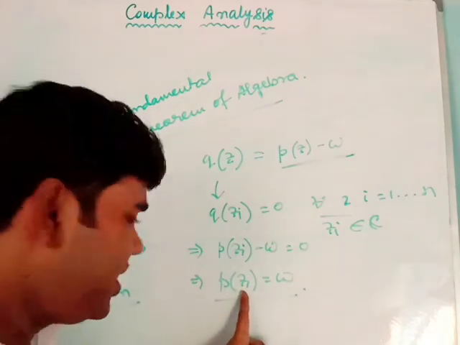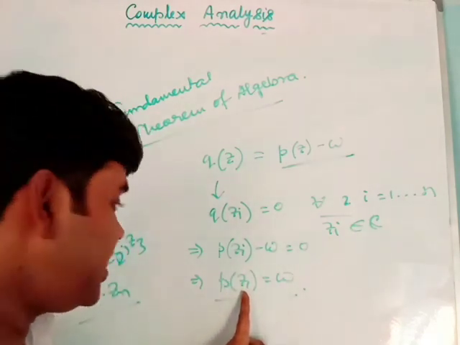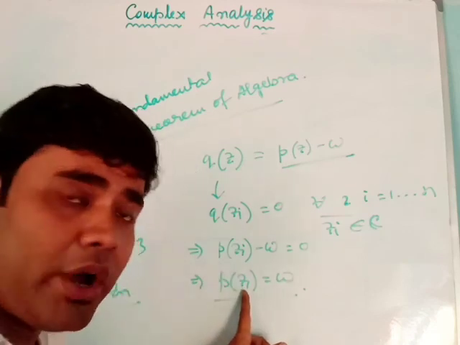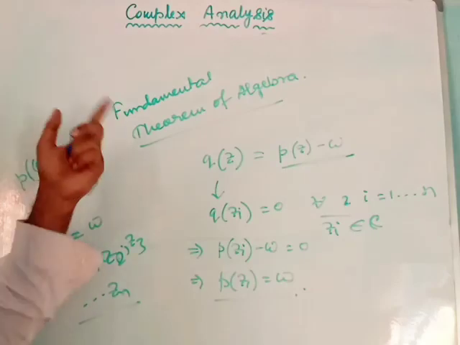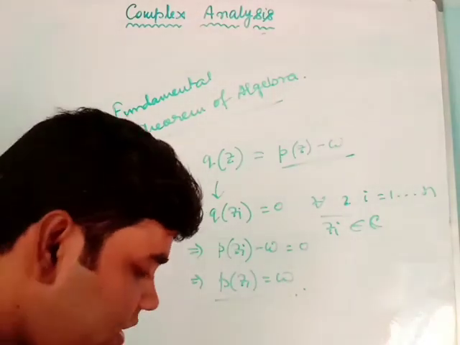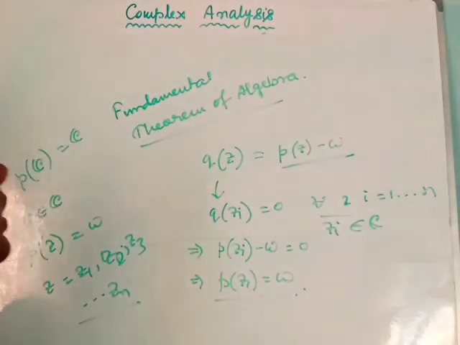They may be distinct or may not be distinct. So there are n points where P(z) gives the value omega. So P(z) takes each and every value of C. So this is our corollary of the fundamental theorem of algebra.